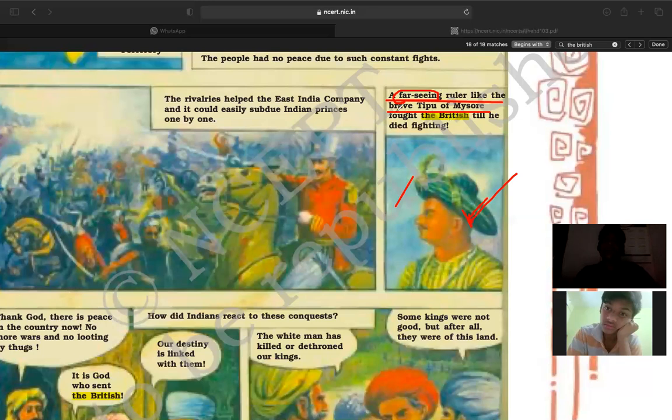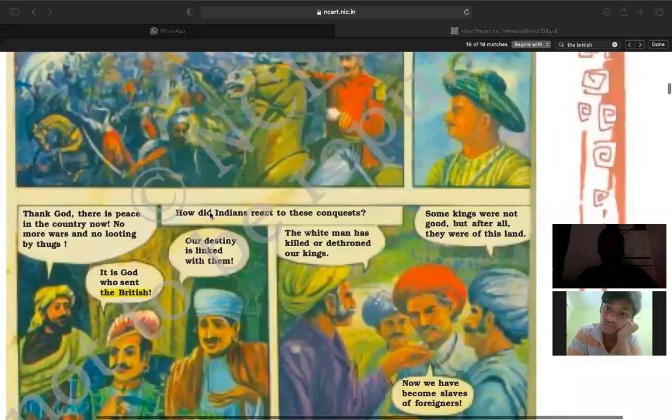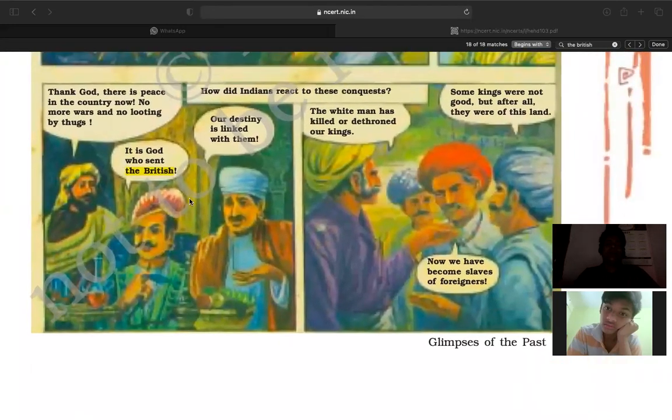A far-seeing ruler like the brave Tipu of Mysore, who fought the British till he died fighting. Tipu Sultan was different, and he fought with the Britishers and died fighting them. After that, you can also see: Thank God there is peace in the country now. No more wars and no looting by thugs. It is God who sent the British.